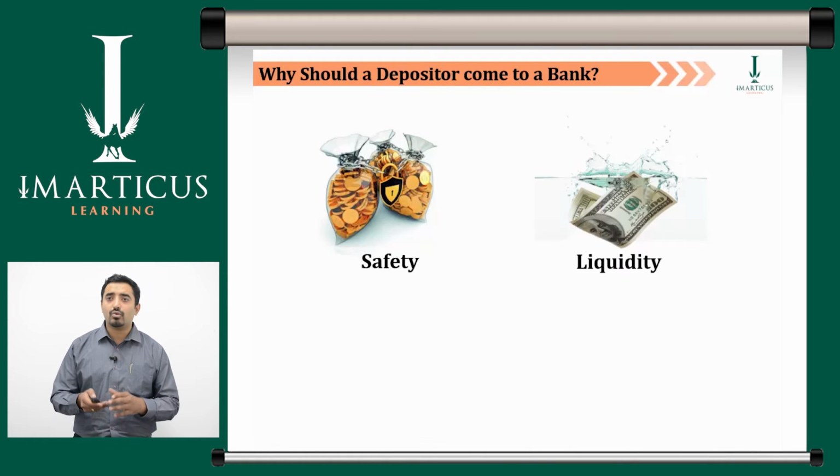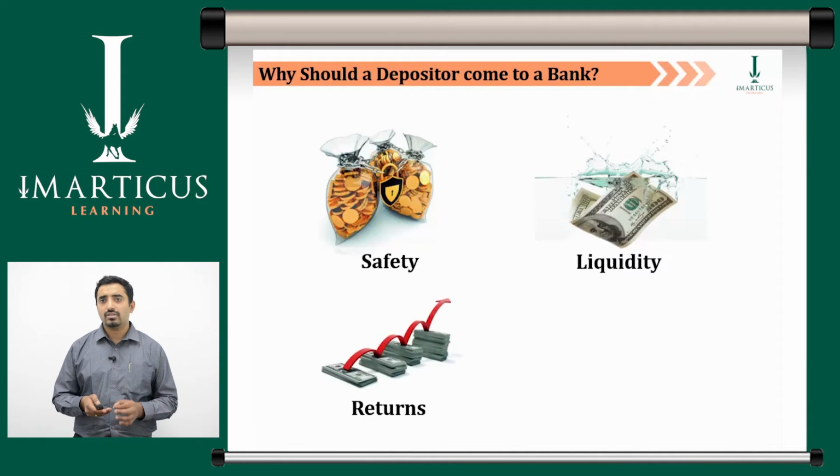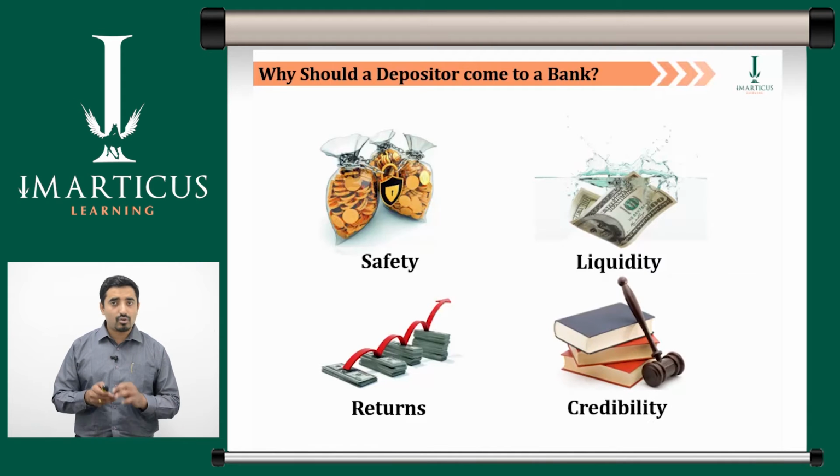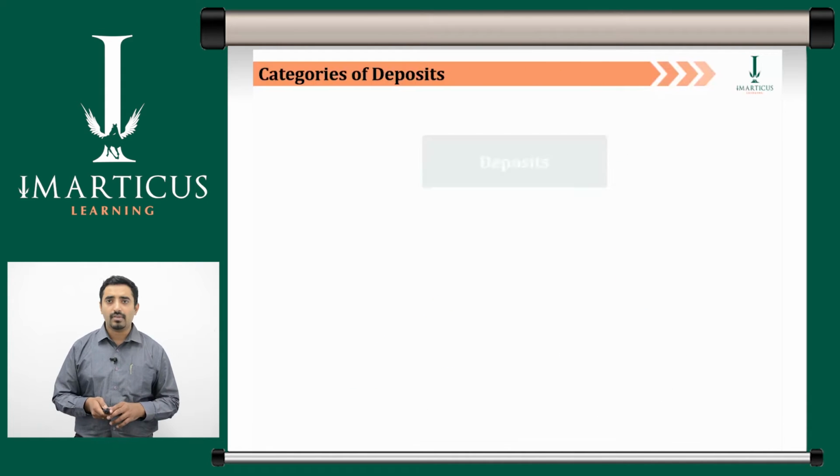Secondly, depositors are looking for liquidity. Banks have large resources and are able to allow withdrawals even on fixed deposits. Next, we see returns. Return is a function of safety and liquidity. Higher the level of safety and liquidity, lower is the return and vice versa. Last but not the least is credibility. Banks are regulated by the Reserve Bank of India, which lends credibility.